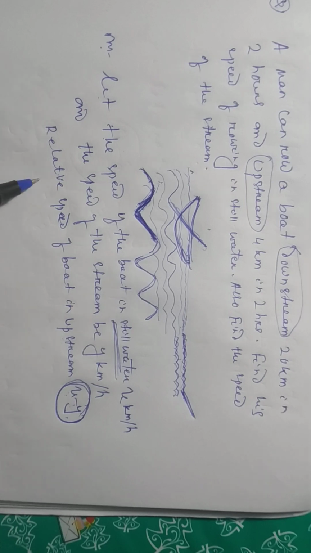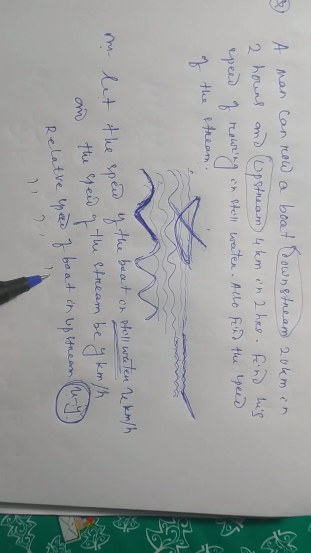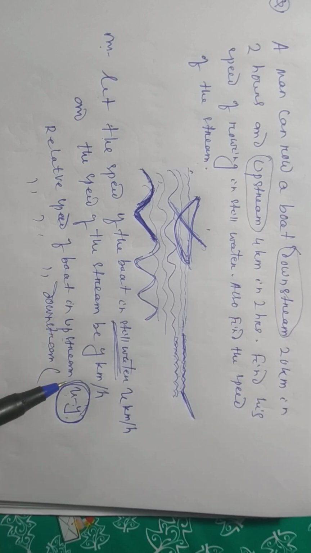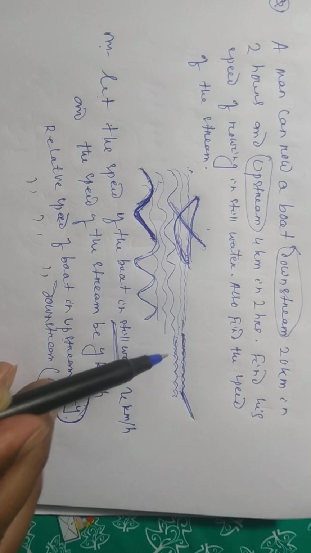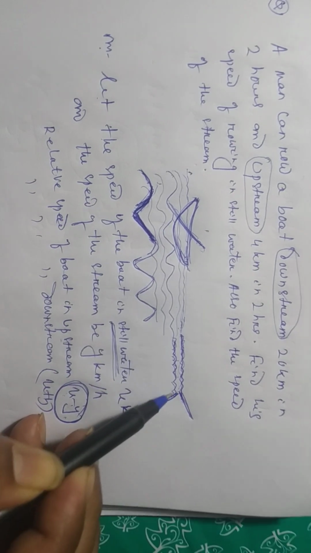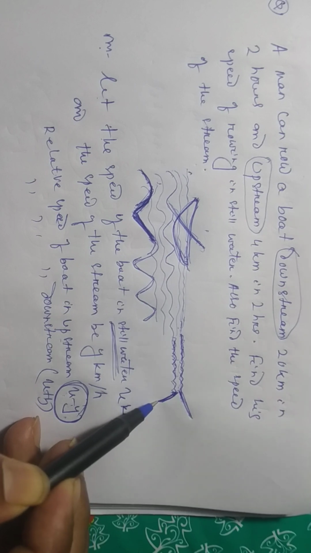Then now we will write the speed of the boat in downstream. Downstream what will it be? That is x plus y. Why x plus y? When the water flows and the boat goes down, the speed will be increased.